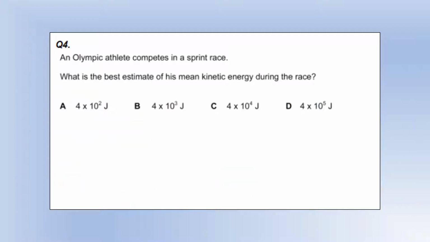An Olympic athlete competes in a sprint race. What's the best estimate of the mean kinetic energy? A sprinter does 100 meters in about 10 seconds, so it's going to be at a speed of 10 meters per second. I'm going to say their mass is about 100 to make it nice and simple. Half mv squared gives you an answer which we typically give to one significant figure, and we can see the closest option is answer B. It's in the same order of magnitude.